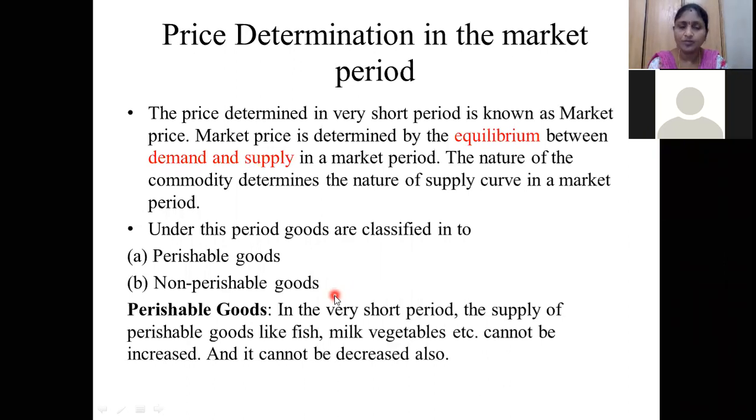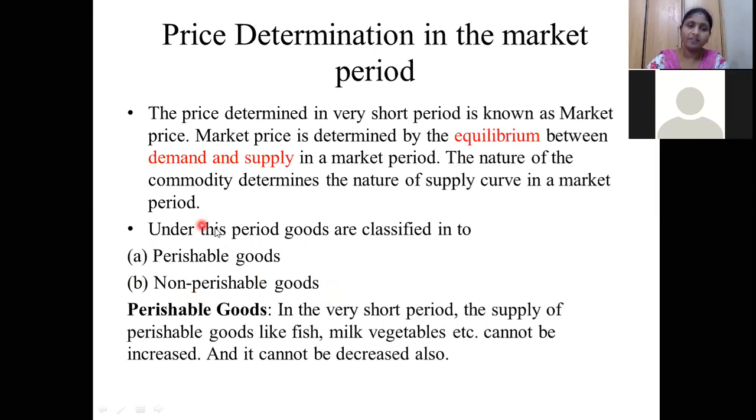Here we are discussing the equilibrium price. For equilibrium price, what should be equal? Demand and supply should be equal. And it should be decided by what? The nature of the commodity. We have different types of commodities, and based on the commodity, the equilibrium will exist. So the commodities are divided into two types: perishable goods and non-perishable goods.